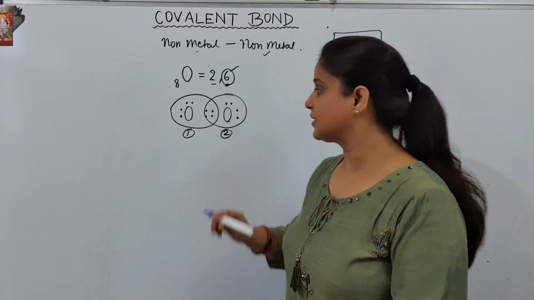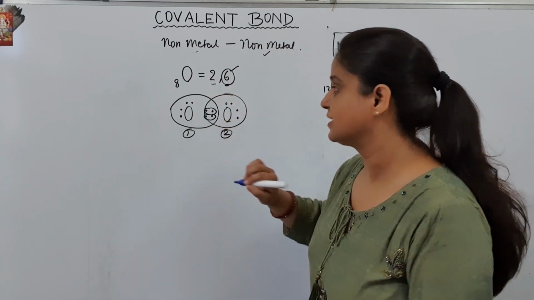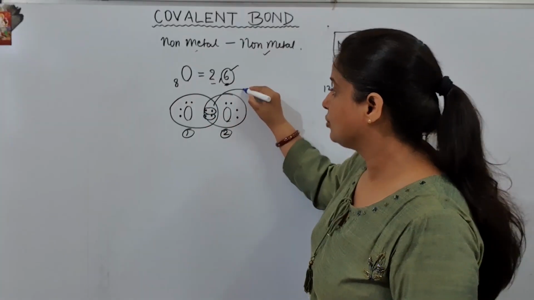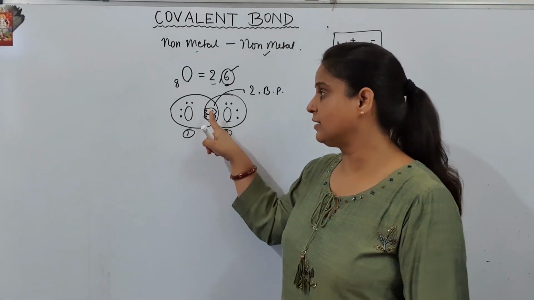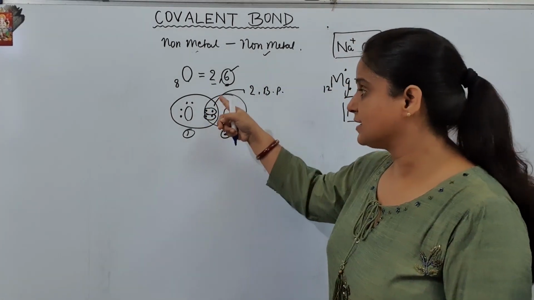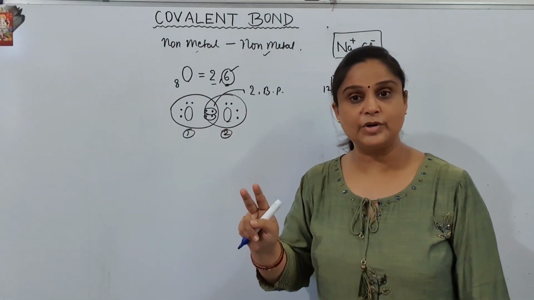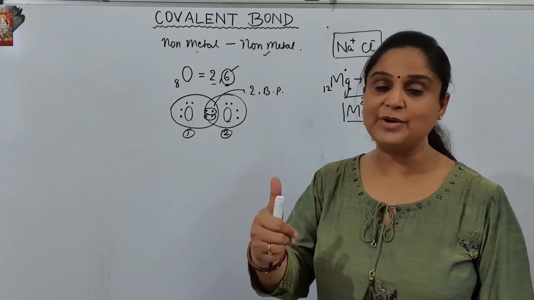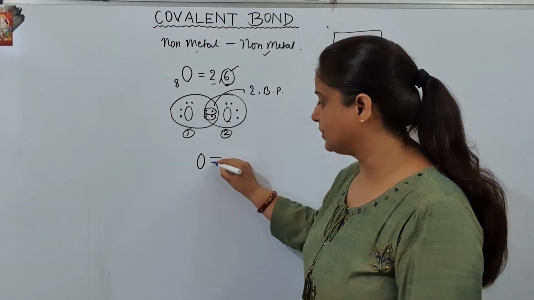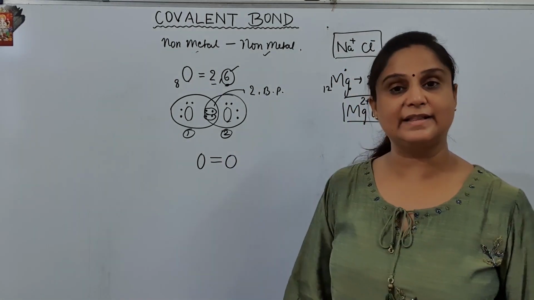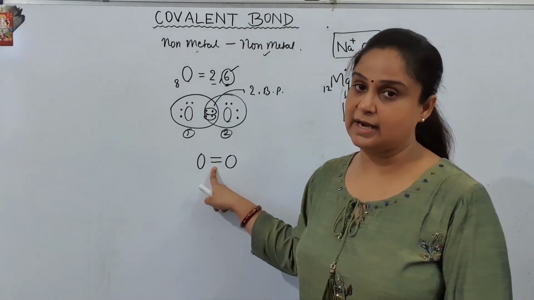But just because they have shared 2 electrons, there are now 2 bond pairs. Can you see there? One pair, second pair. So the structure contains 2 bond pairs. And 2 bond pairs means 2 dashes, because 1 bond pair is shown by 1 dash. So I can show the bonding between oxygen and oxygen like this. 1 dash is indicating 1 pair, another dash is indicating another pair.